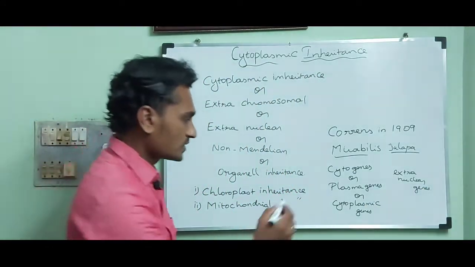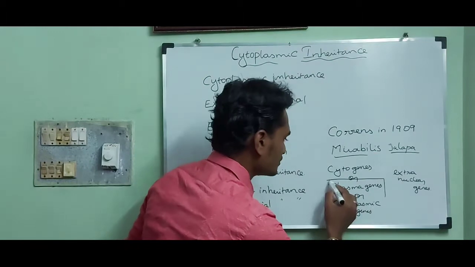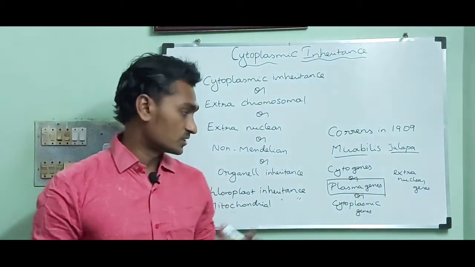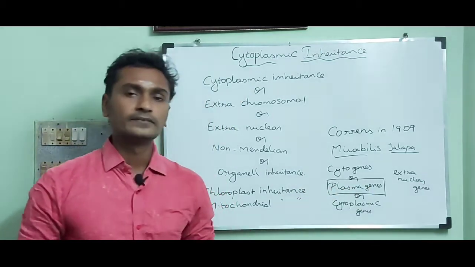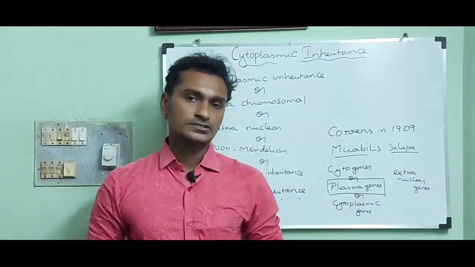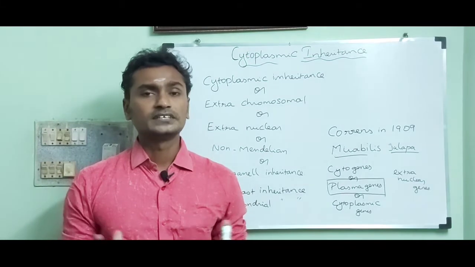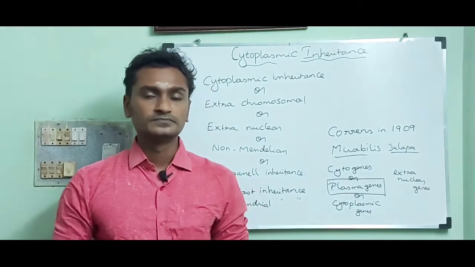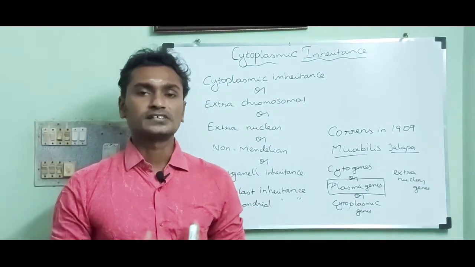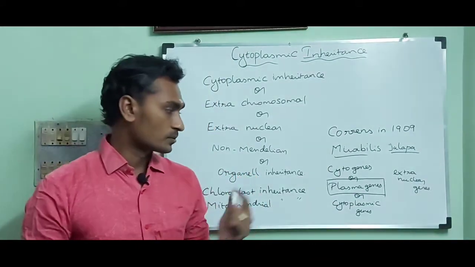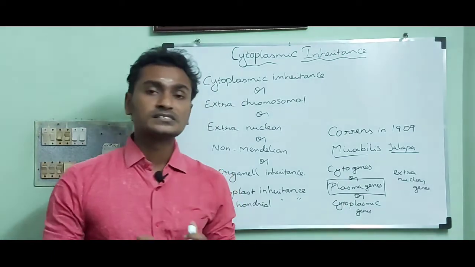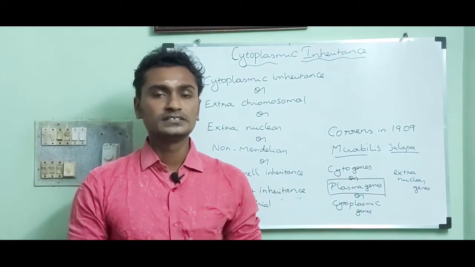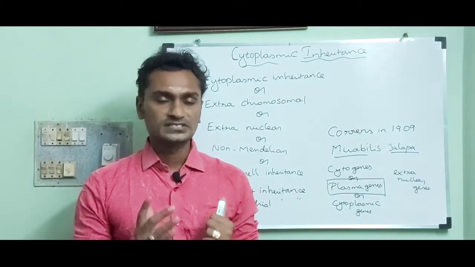What are plasma genes and where do they present? Plasma genes are nothing but self-replicating hereditary material which are present in the cytoplasm of the cell.